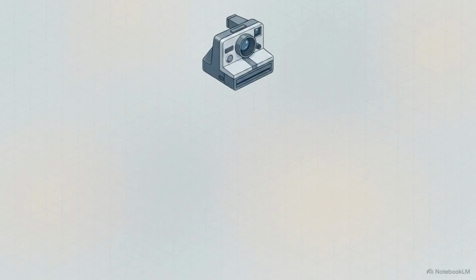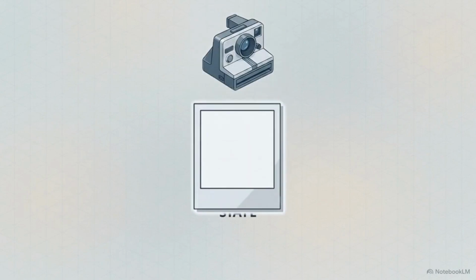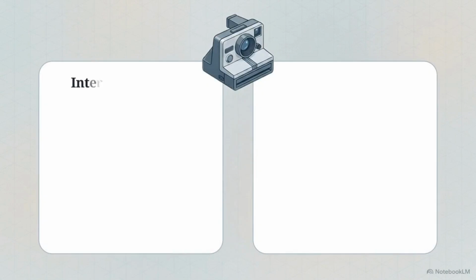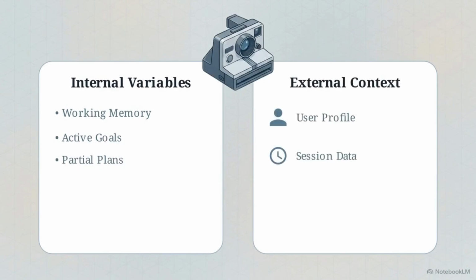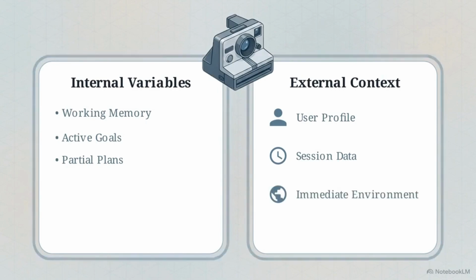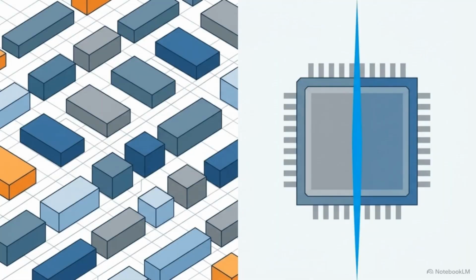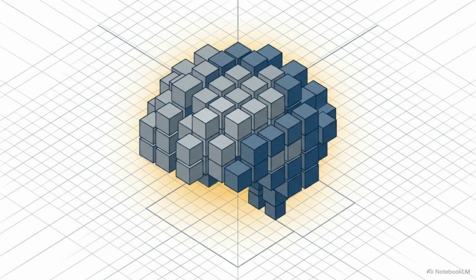State is the complete set of information at any particular given second that influences how an agent behaves. It represents a strict snapshot in time, dividing into two distinct sets of data. First, there are internal variables, which cover the agent's current working memory, active goals, and partial plans. Second, there is the external context, which accounts for the user's specific session data and the immediate environment surrounding the current interaction. Memory builds the long-term archive, while state anchors the AI firmly in the present task. Combining them is the only way to cure AI amnesia.